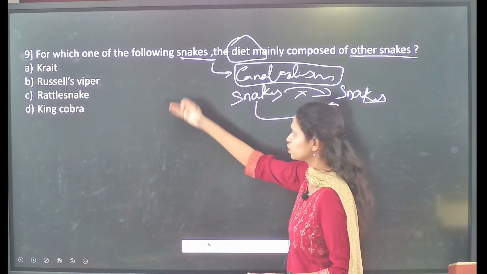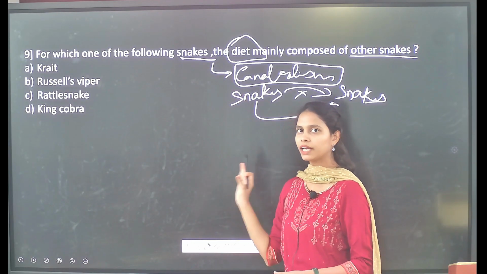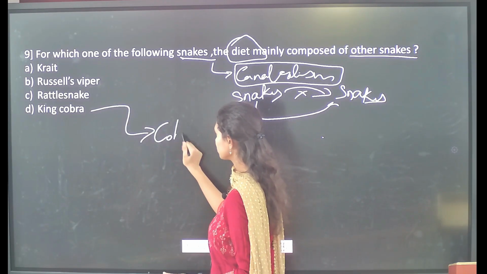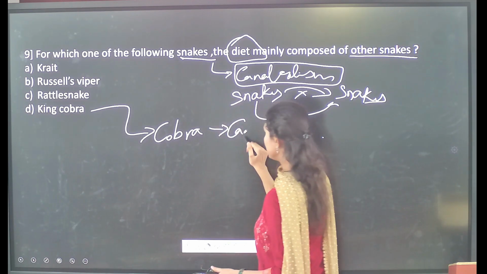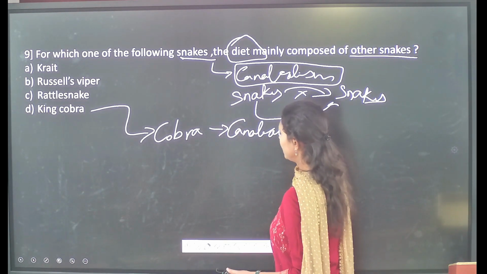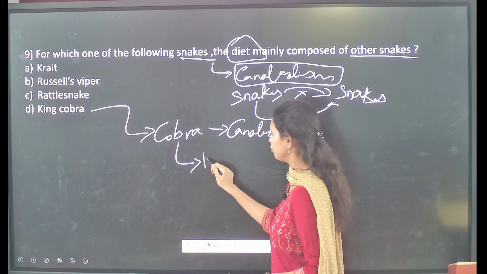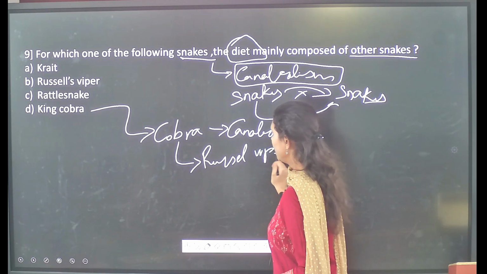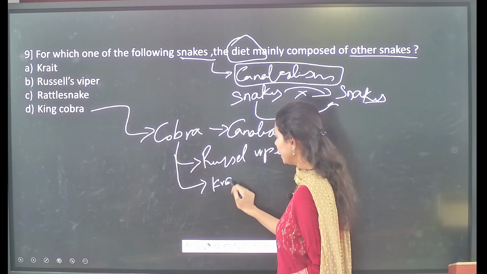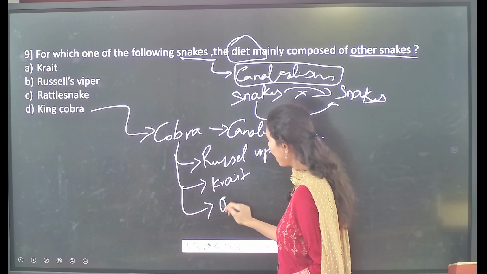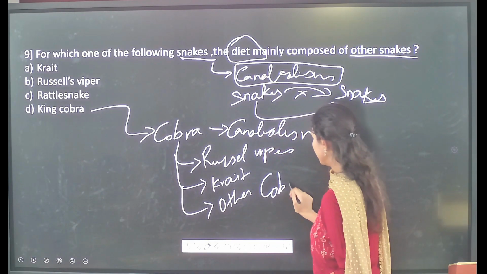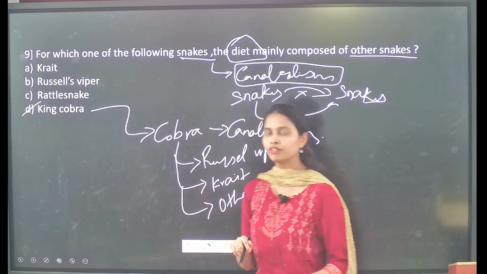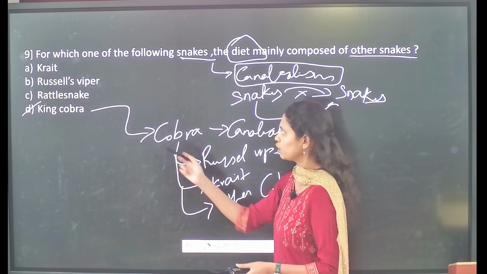Here it is asking in which of the following snake species you will get to see this particular cannibalism phenomenon. So among the given species, it is the king cobra. King cobra shows the ability of cannibalism, where the king cobra will feed on other snake species, which includes the Russell's viper and also the krait. And at times the king cobra will feed on other cobras and fulfill its nutritional requirements. In such a way the king cobra shows the behavior of cannibalism and feeds on other snakes. So option D is the correct statement.